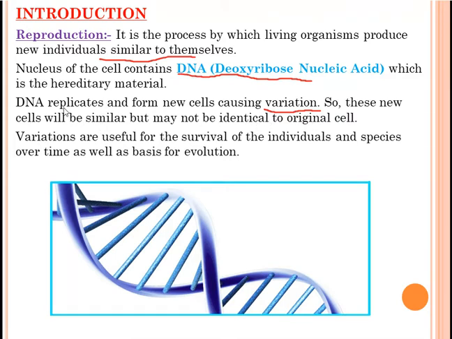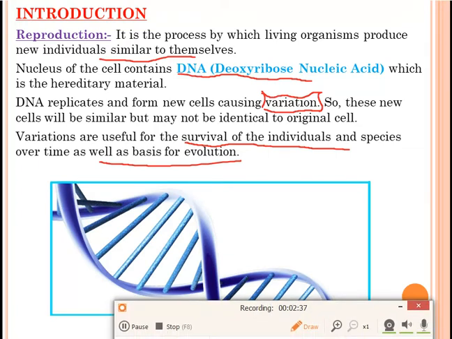The cells which are formed by the replication of DNA can be similar to the parent cell, but they cannot be identical. Variations are useful for the survival of the individuals and species over time, as well as the basis of evolution. So what is the importance of variation? Without variation, species cannot survive. Variation is very important for the survival of the species, and it is also the basis for evolution. So there are two importances of variation. It is useful for the survival of the individual or species, and it is also the basis for evolution. Without variation, an organism cannot survive in the environment.